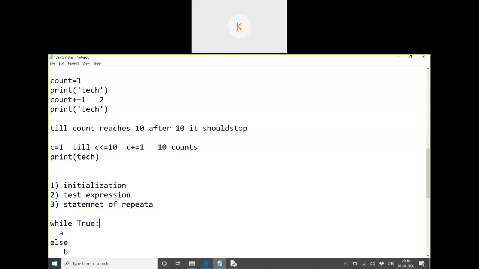Yes, it is indefinite, but in that indefinite loop I can put a condition to stop the loop. If some count reaches 200, I can mention that it should break.